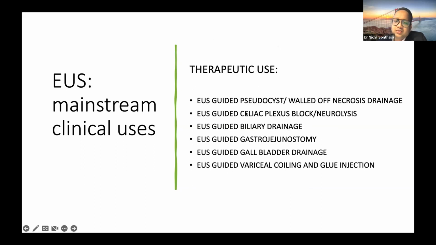Therapeutic use includes EUS-guided pseudocyst and walled-off necrosis drainage, EUS-guided celiac plexus interventions, EUS-guided biliary drainage, EUS-guided gastroenterostomies, EUS-guided variceal coiling, and glue injections. And apart from this, now in the era of endohepatology, it has become an important tool for evaluation of chronic liver disease, as well as in the oncology setup, with uses such as EUS-guided radiofrequency ablation, and various access routes are being described.